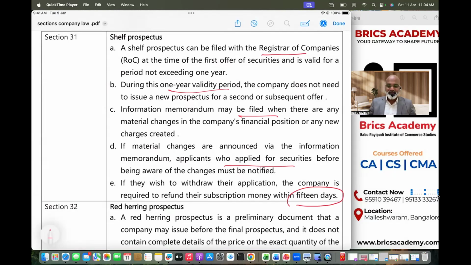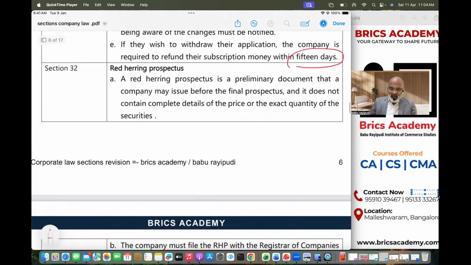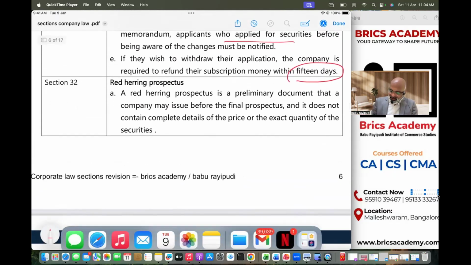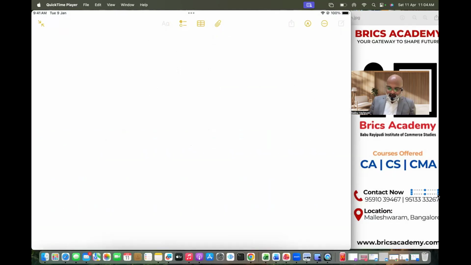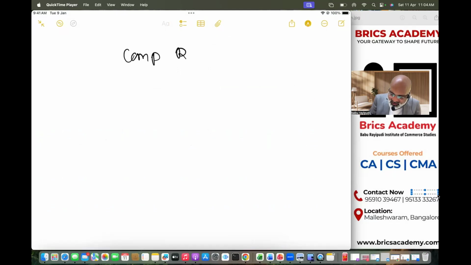So my point understood, clear? Yes. Awesome. So shelf prospectus, we're done. Next one, red herring prospectus. Let us understand what this red herring prospectus is in quick. So sometimes a company issues a red herring prospectus. We call it RHP.